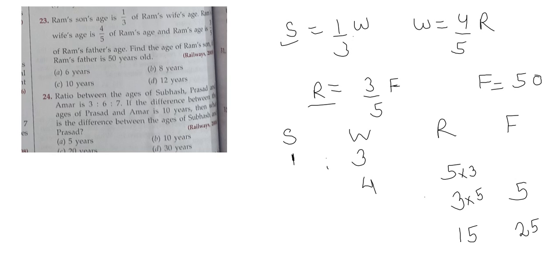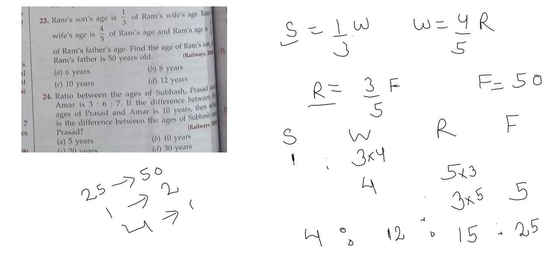When we multiplied by 3, it will become 12. For making it 12, we have to multiply by 4, and it will become 4. So we have got the ratio 4:12:15:25. This 25 value is given as 50. So the value of 1 will become 2, and the value of 4 will become 8. So the answer will be 8 here.